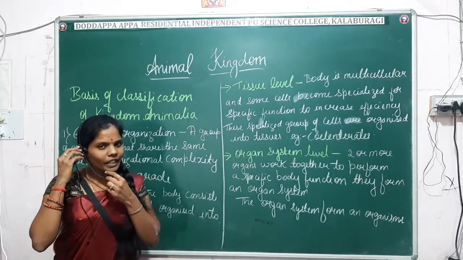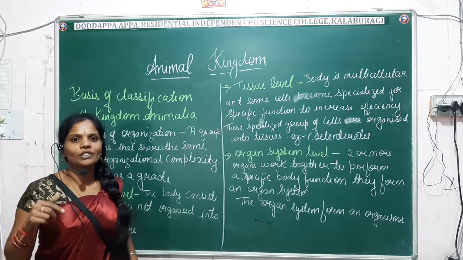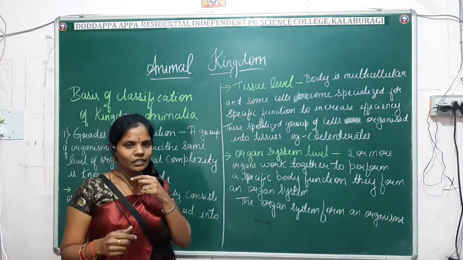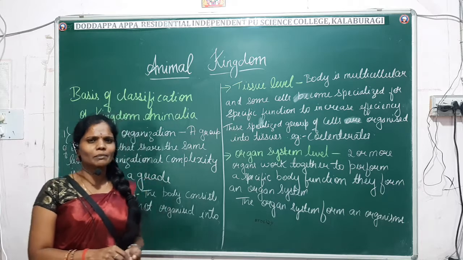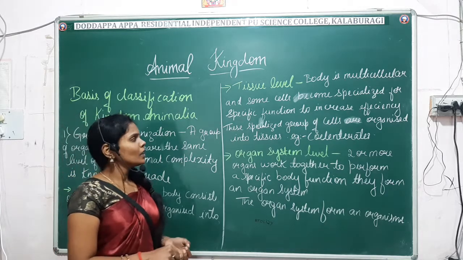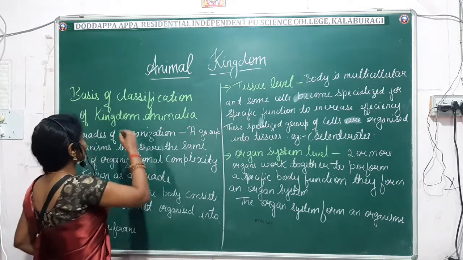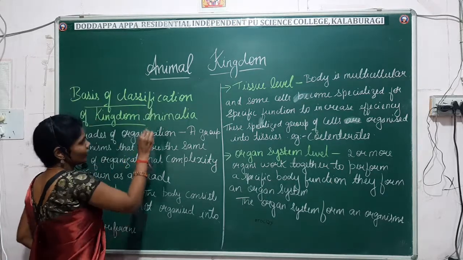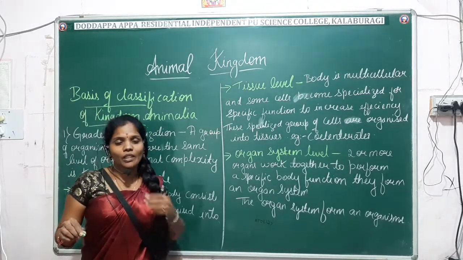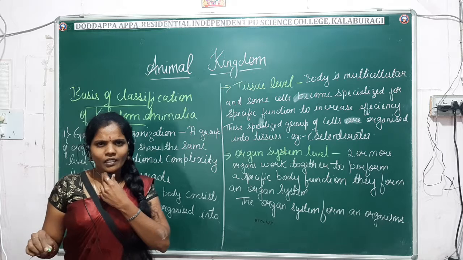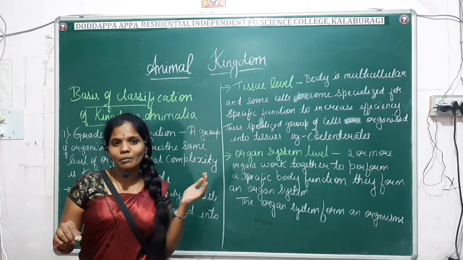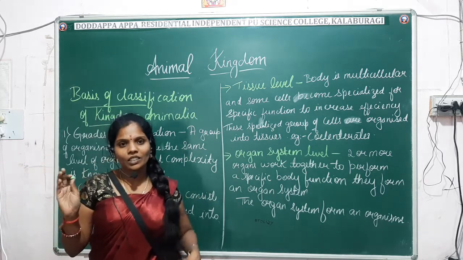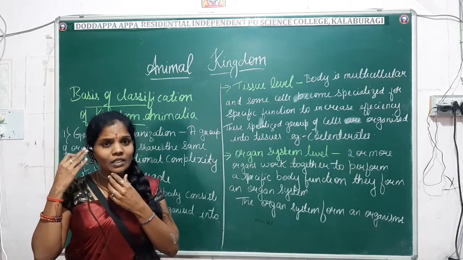So far we have discussed the salient features of the animal kingdom. Next we'll move on to the basis of classification. Why should we study the basis of classification? In our animal kingdom we have different varieties of animals, from unicellular amoeba to the larger blue whales, millions of species.